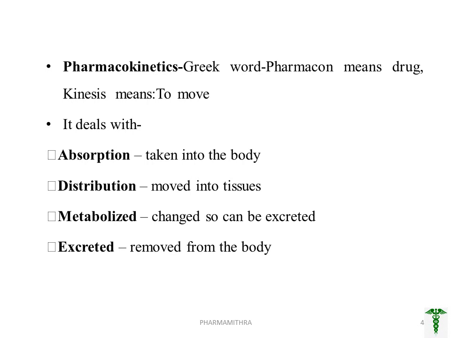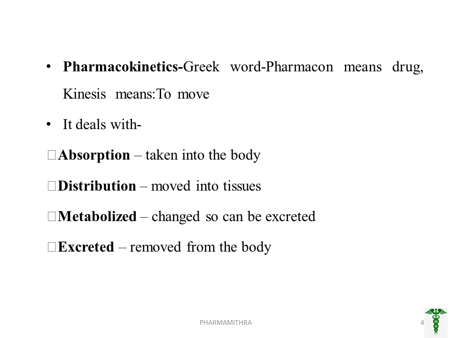Absorption means in which way or in which form the drug is taken into the body. Distribution means the absorbed part from the dosage form is moved into the tissues. The third process is metabolism. That is, the changes that occur in the dosage form so it can be excreted.